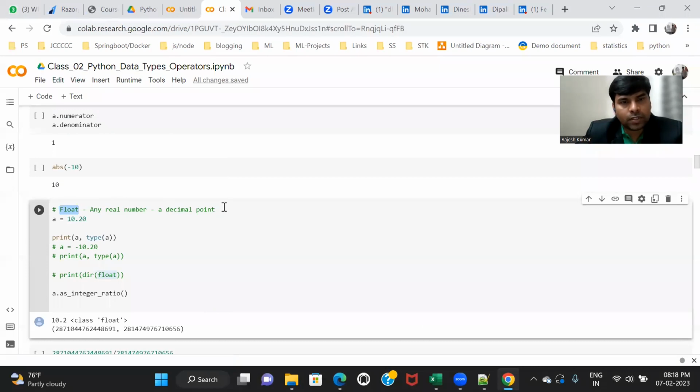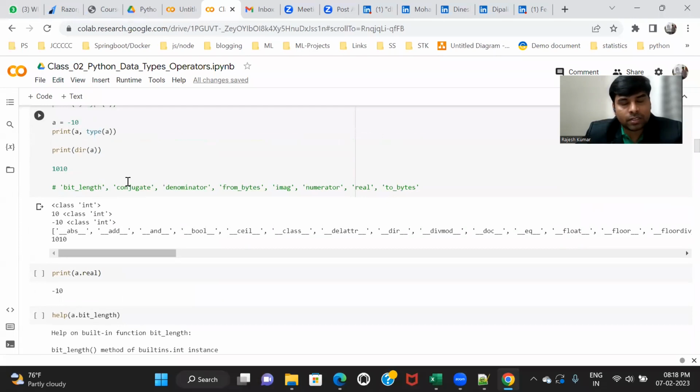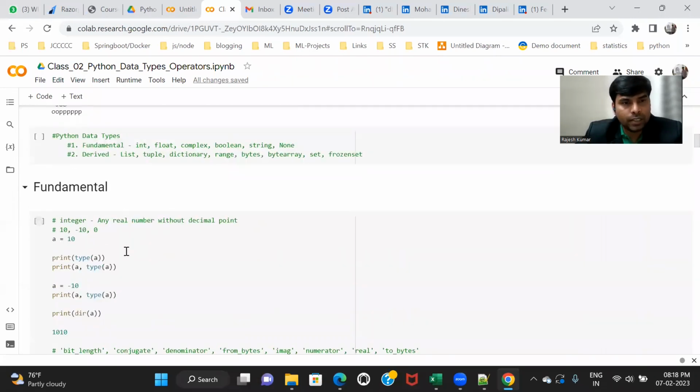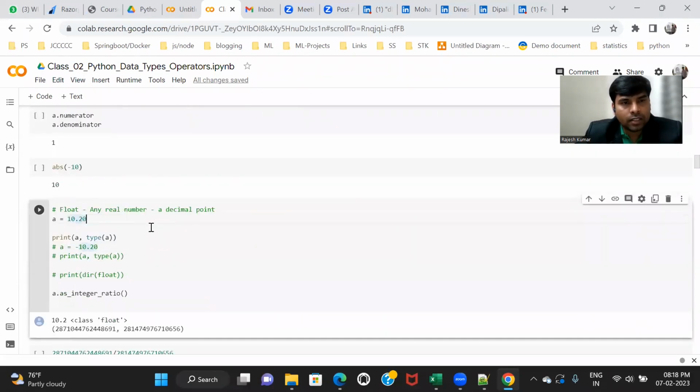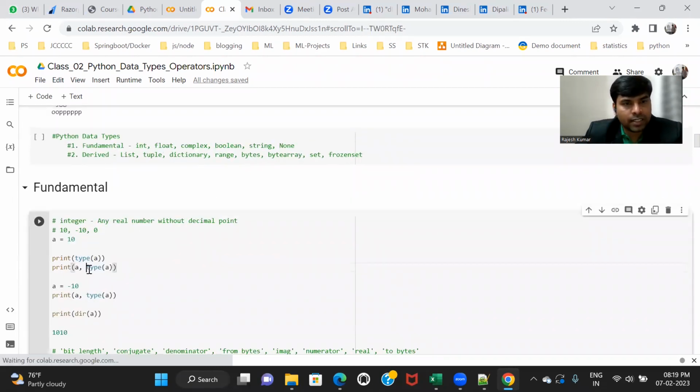Float is another data type, just like an integer, but it has a decimal part. Integer has no decimal part; it is a pure whole number without any fraction. If you want to use a fraction, a decimal number just like in mathematics, then the dot should be there, and it is considered a float. Very simple. Similarly, just as I used the type function and dir function before, you can use them here as well.